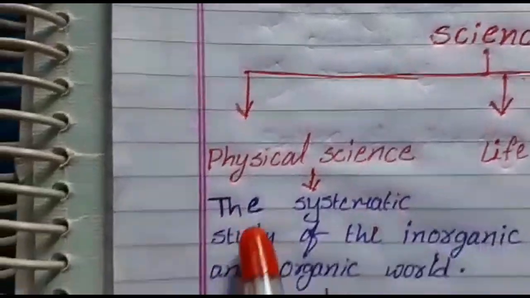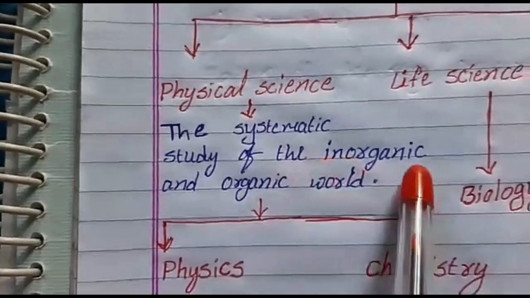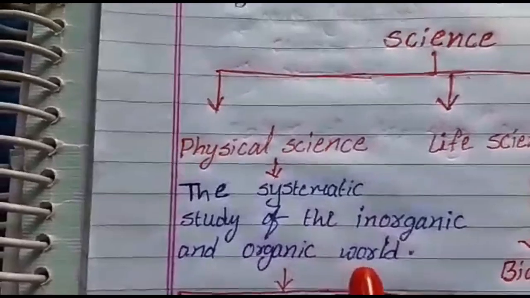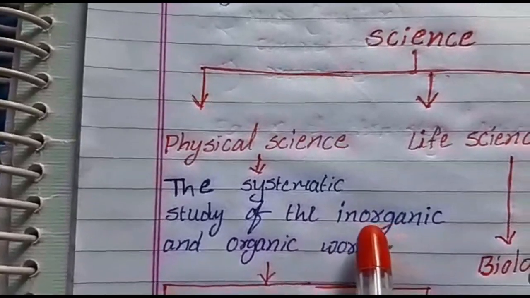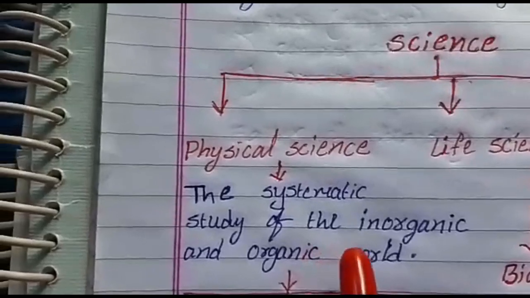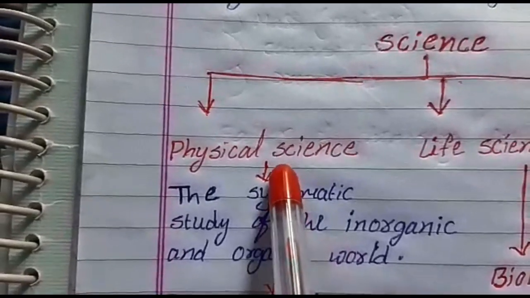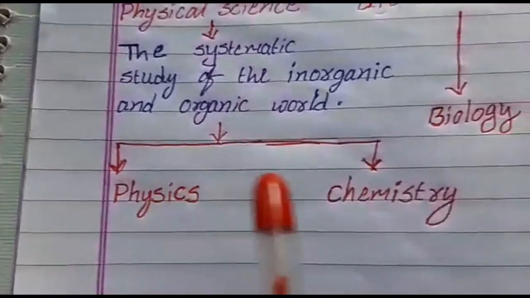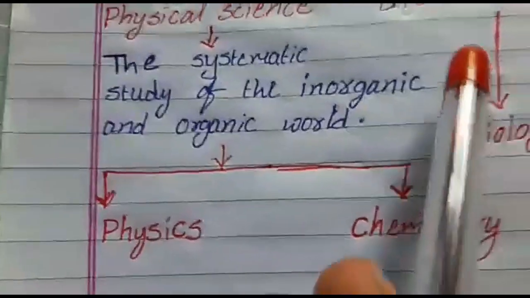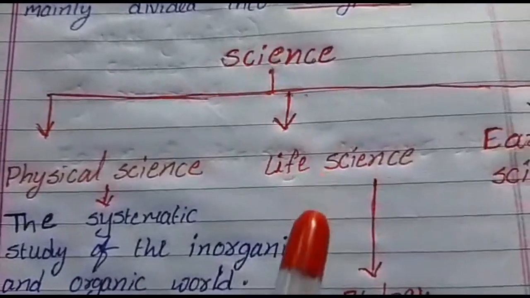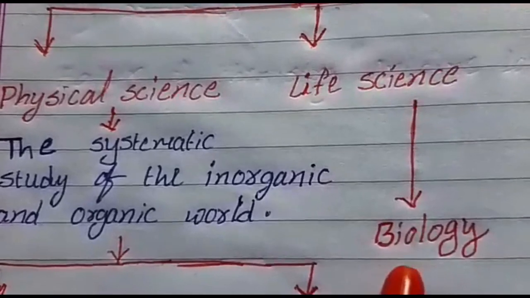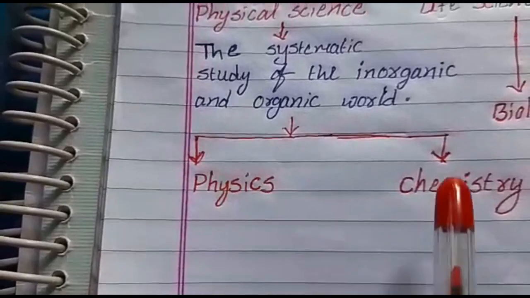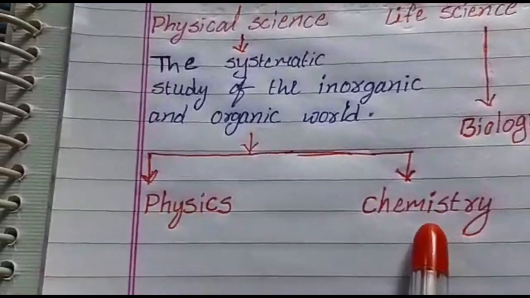Now we will see physical science. What is physical science? It is the systematic study of the inorganic and organic world. It explains the nature and character of living things and non-living things. This physical science is again divided into two types: one is physics and the other is chemistry. Life science is divided into biology. As a physical science teacher, I will talk about physics and chemistry. What is physics and what is chemistry?